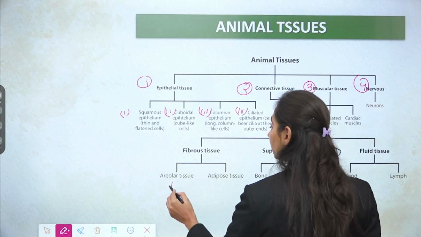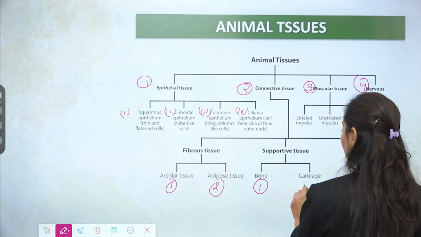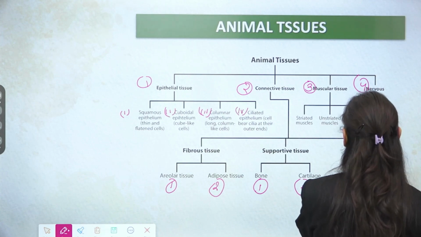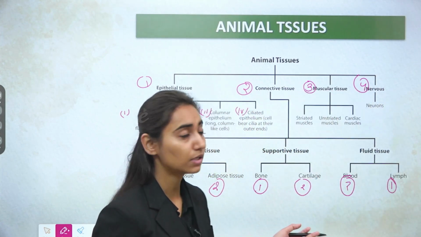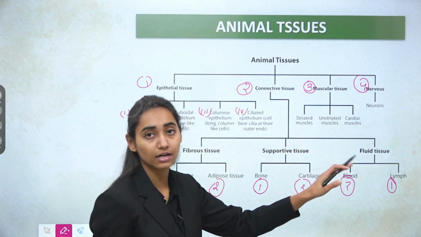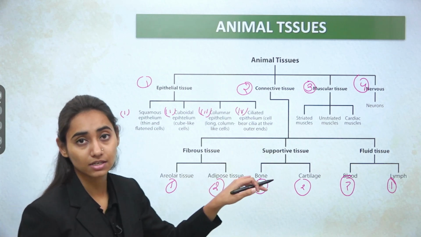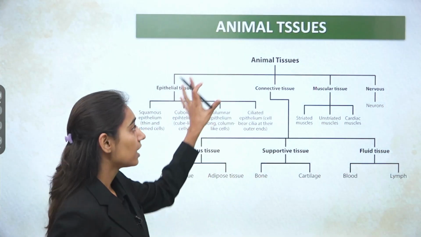In fibrous tissue you will read about areolar and adipose. In supportive you will read about the bone and the cartilage. In fluid you will read about the blood and the lymph. Then coming to muscular tissue, I already told you the muscles are of 3 types: voluntary, involuntary, and cardiac. And the fourth one is the nervous tissue, in which we'll be discussing the neurons. So this is the flow chart for your convenience.